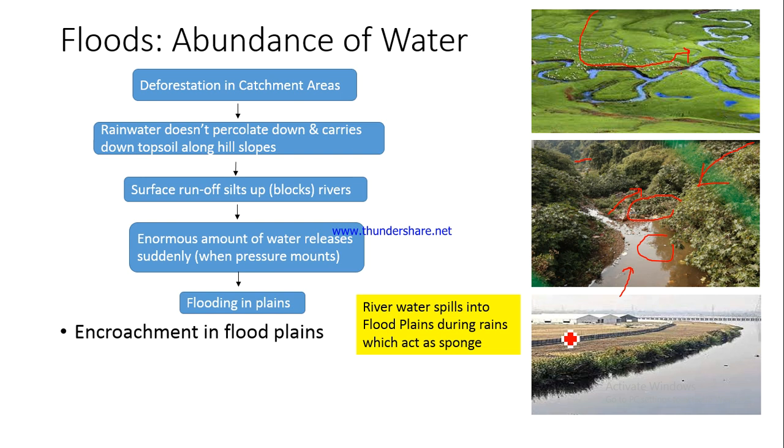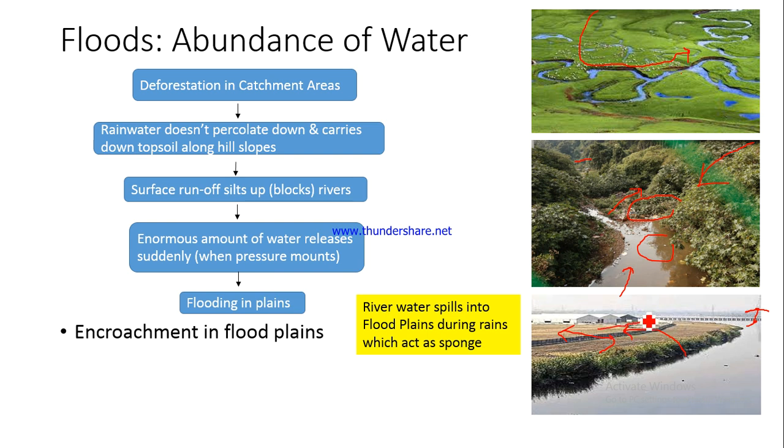What do we mean by the floodplain? This area is basically the floodplain. Whenever there is a lot of rainfall, there is a lot of water in this river, the water would spill over and would occupy these areas. And this would be on the other bank also. So not only on one bank but on the other bank. So the water would spill over and occupy this area.